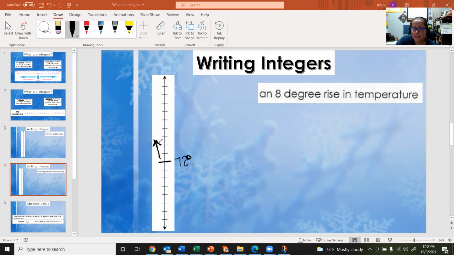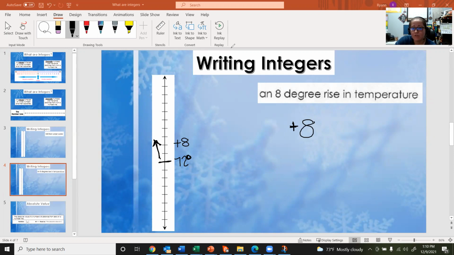Since it's rising, that term rising tells us it is going up. It is going up by 8 degrees. We are adding 8 degrees to 72 degrees, and that's going to give us what the temperature is at that moment. Maybe it's the afternoon, maybe the sun has come up and started warming everything up. So we would say that an 8-degree rise in temperature can be written as a positive 8.